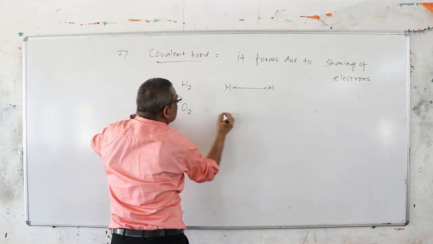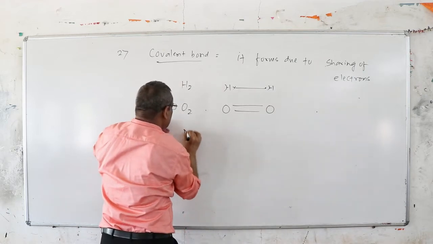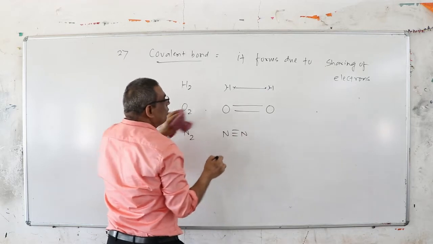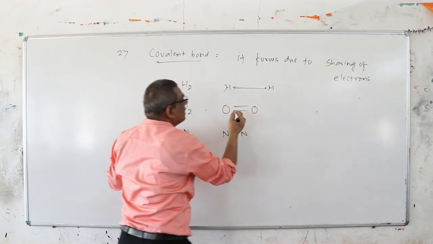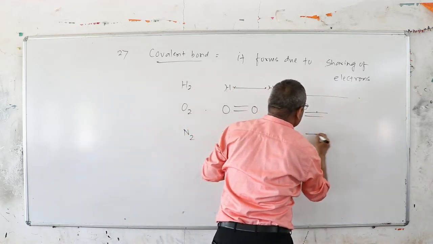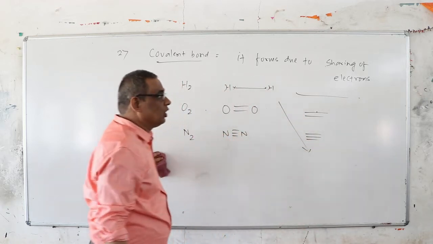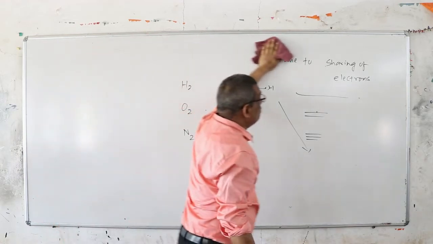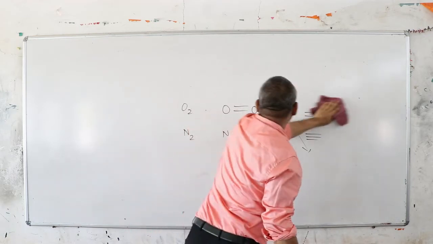In the case of oxygen, two electrons are shared. In the case of nitrogen, three electron sharing occurs. Now consider this: when the bond multiplicity increases, the bond length decreases. Like single bond, the length is more; double bond, the length is less. So you can see the strength increases. As the bond length shortens, the energy required to break it will be very high in the case of the triple bond.